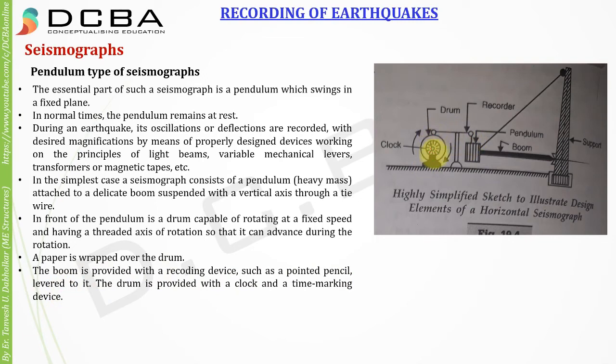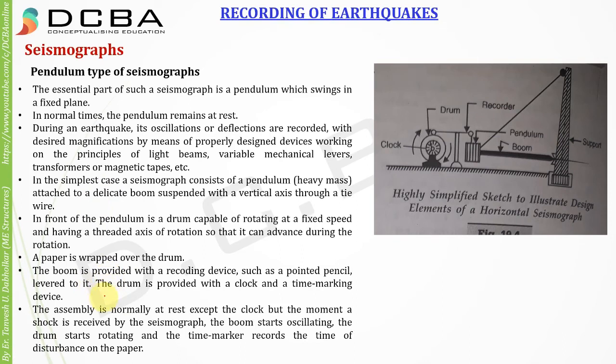It is provided with a recording device like a pen or a pencil, and the drum is provided with a clock and a time marking device. So this drum is also provided with a clock so that you can understand for how much time that earthquake had taken place, and every stroke on that seismogram, for how much time it was happening.